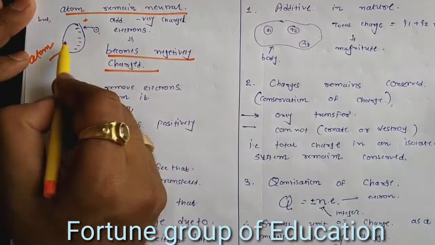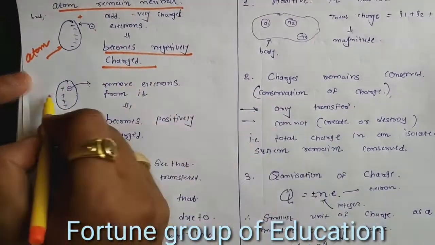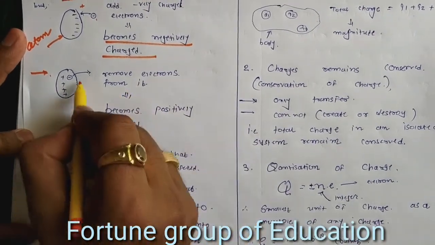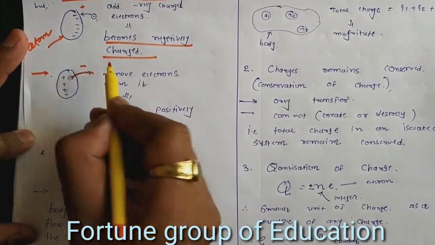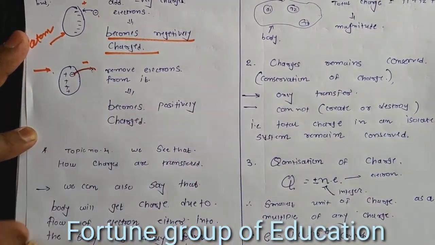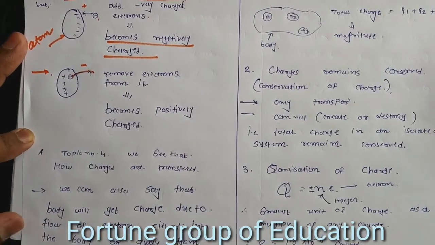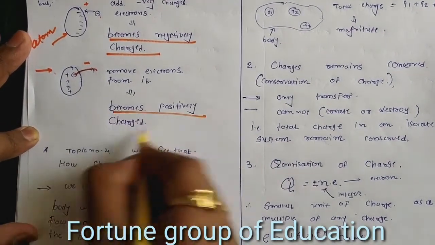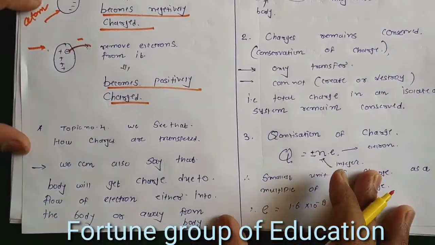In the second case, if we remove electrons from it, the number of electrons is much lesser than the number of protons, so it becomes positively charged.